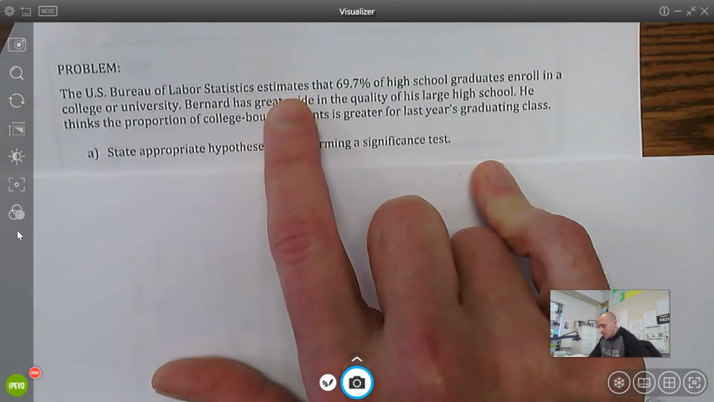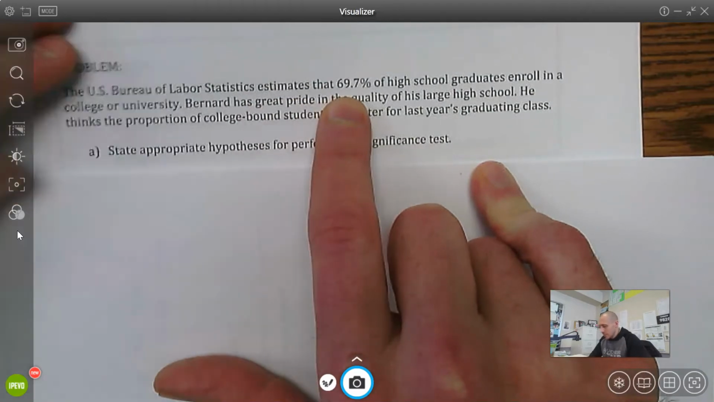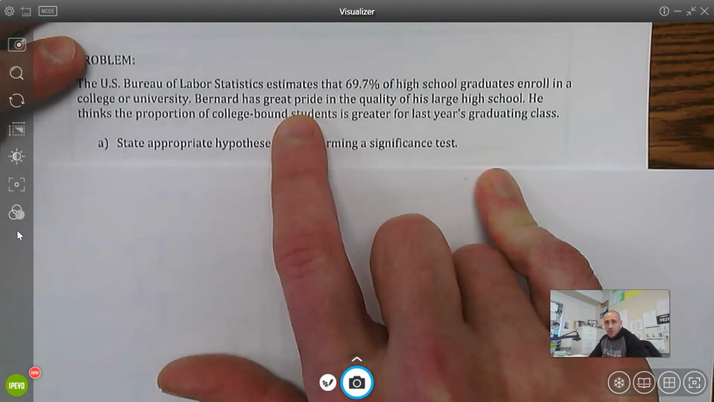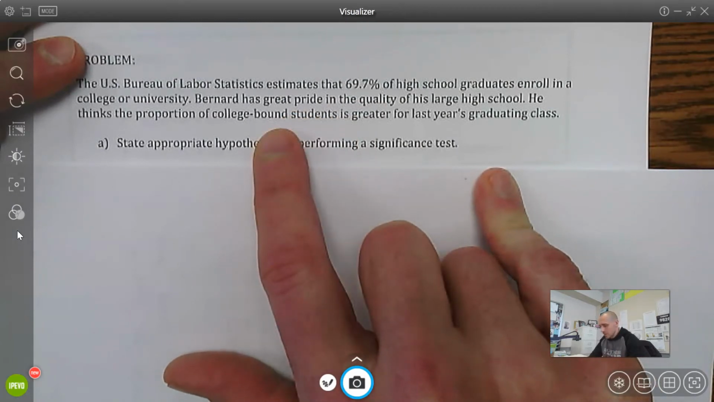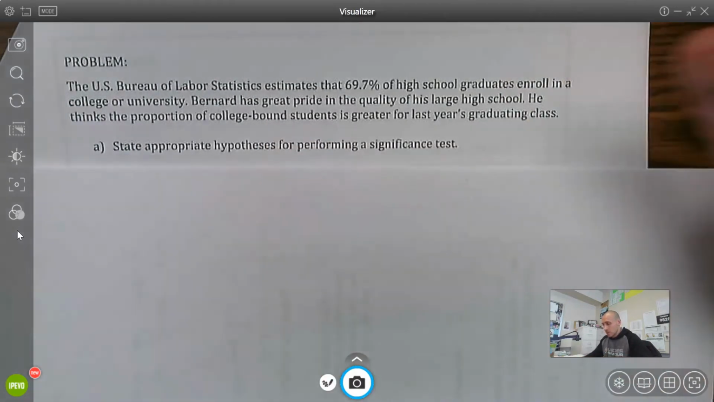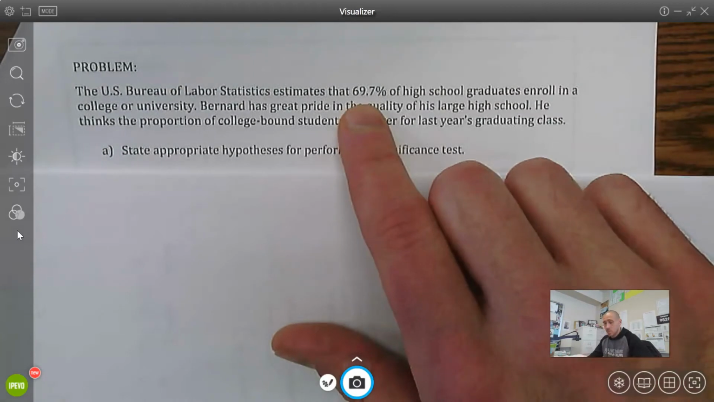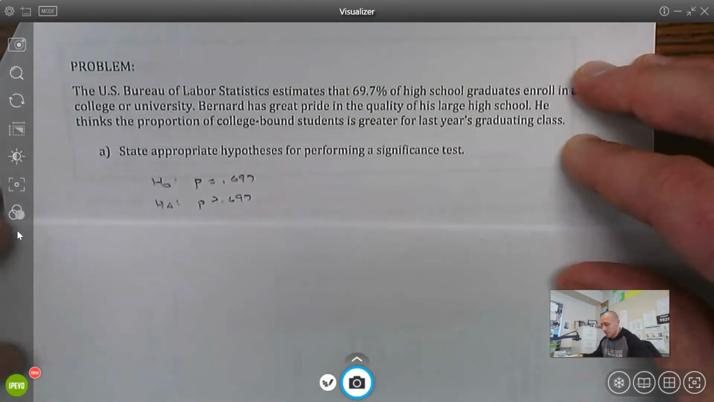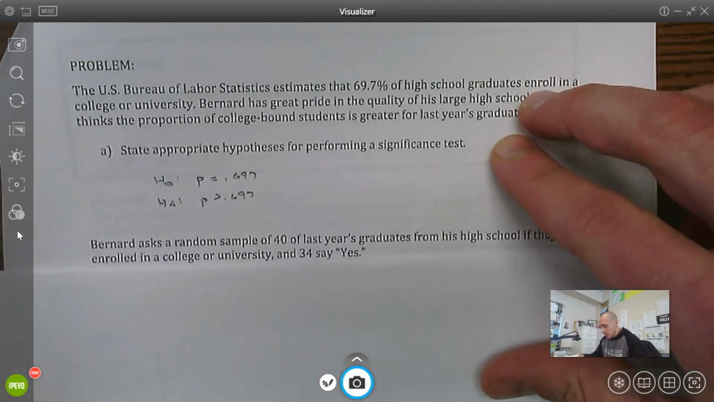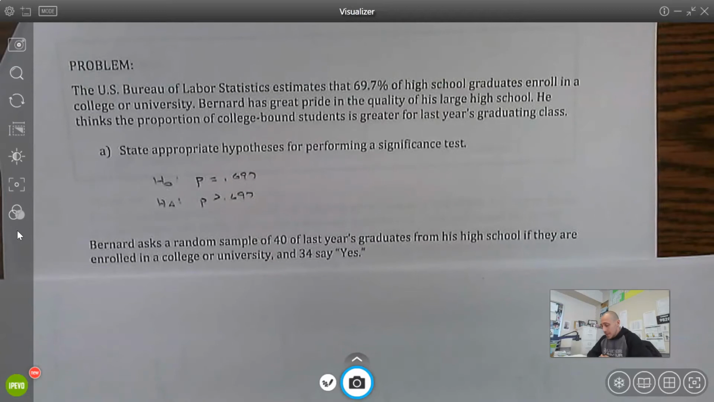Here's what we know. The Bureau of Labor Statistics estimates that 69.7% of graduates go to college or university. Bernard has great pride in the quality of his large high school. He thinks it's going to be actually higher. So here's what I know. People either are going to university or not. So this is categorical. I'm going to use a proportion. So the null hypothesis is going to be p is equal to this claim. The alternative would be p is greater than that claim. That's what he believes. Now it goes on to say he asked a random sample of 40 of last year's graduates if they are enrolled.